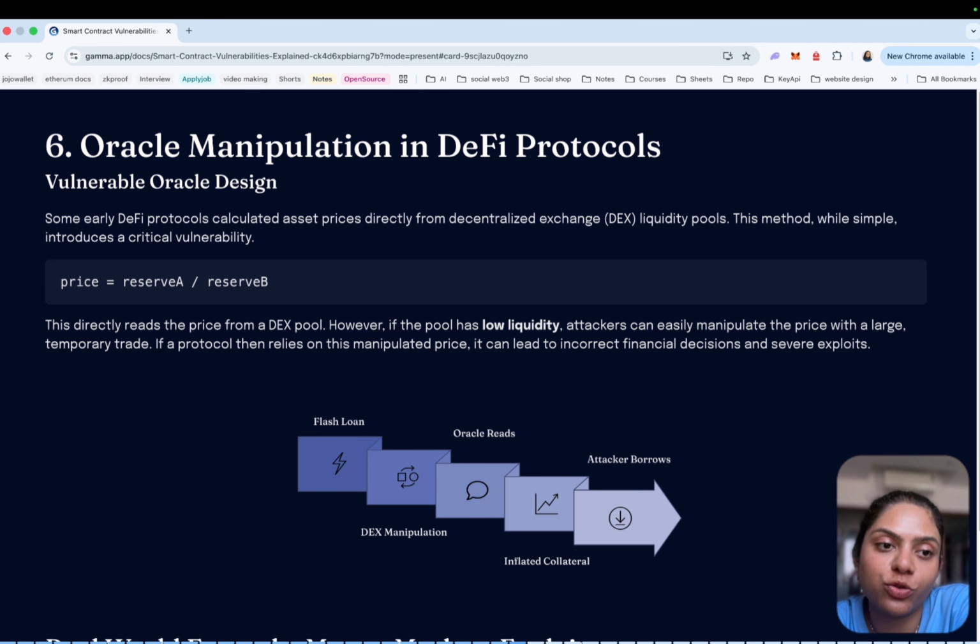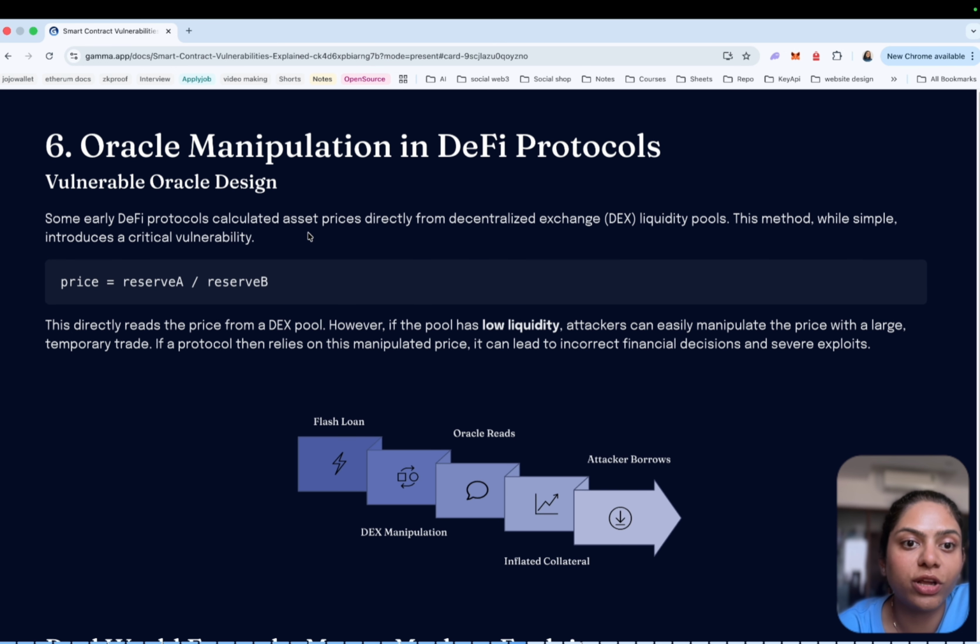The next vulnerability we need to understand is oracle manipulation. For example, lending platforms need accurate prices to calculate collateral value, liquidation thresholds, and borrowing limits. These prices are provided by systems called oracles. If an attacker can manipulate the price, they can exploit the protocol's economic logic.